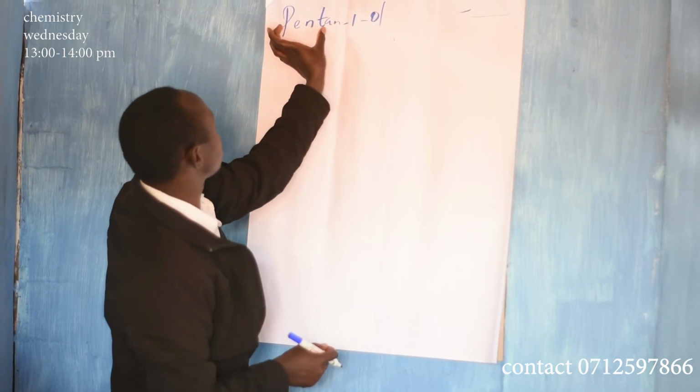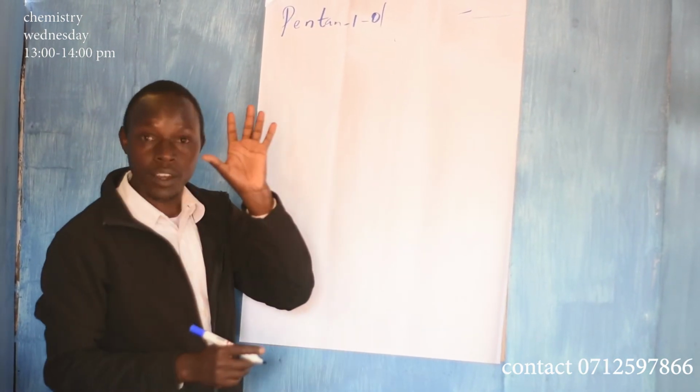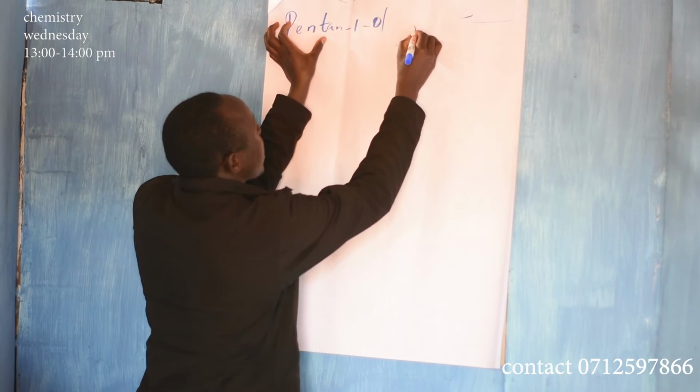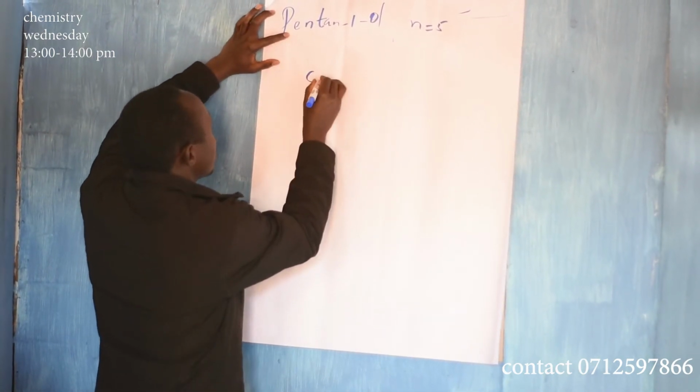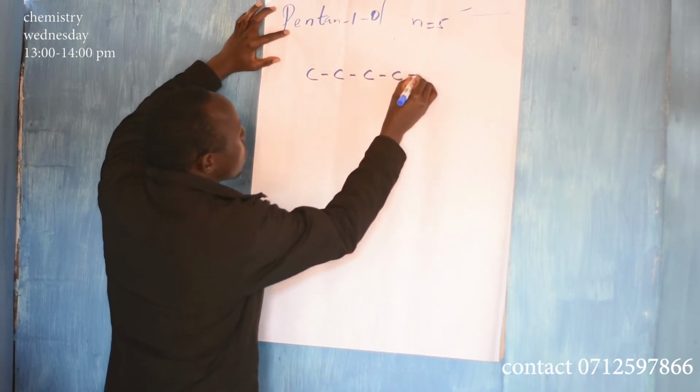So pent is where n is equal to 5. So draw 5 carbon atoms: 1, 2, 3, 4, 5.